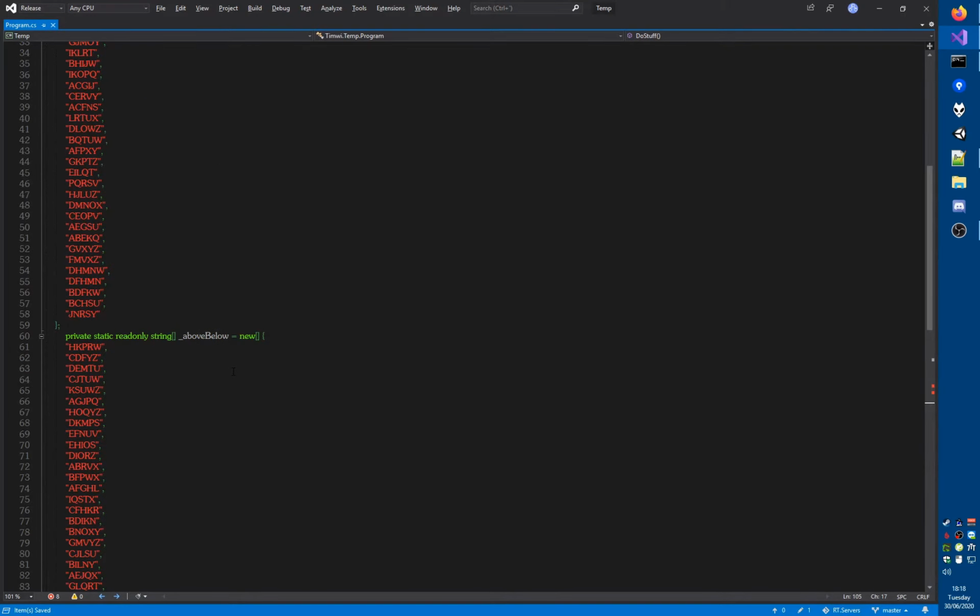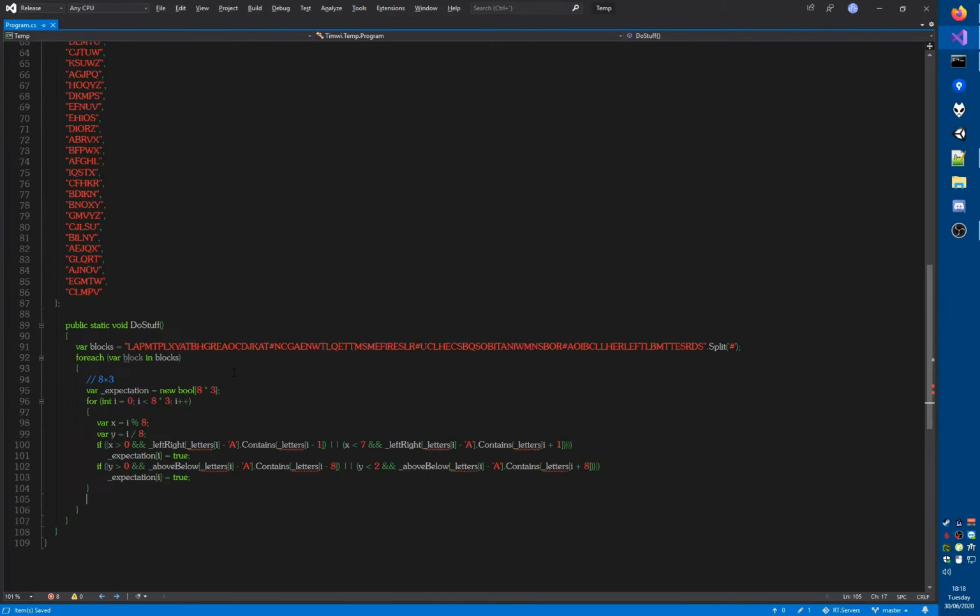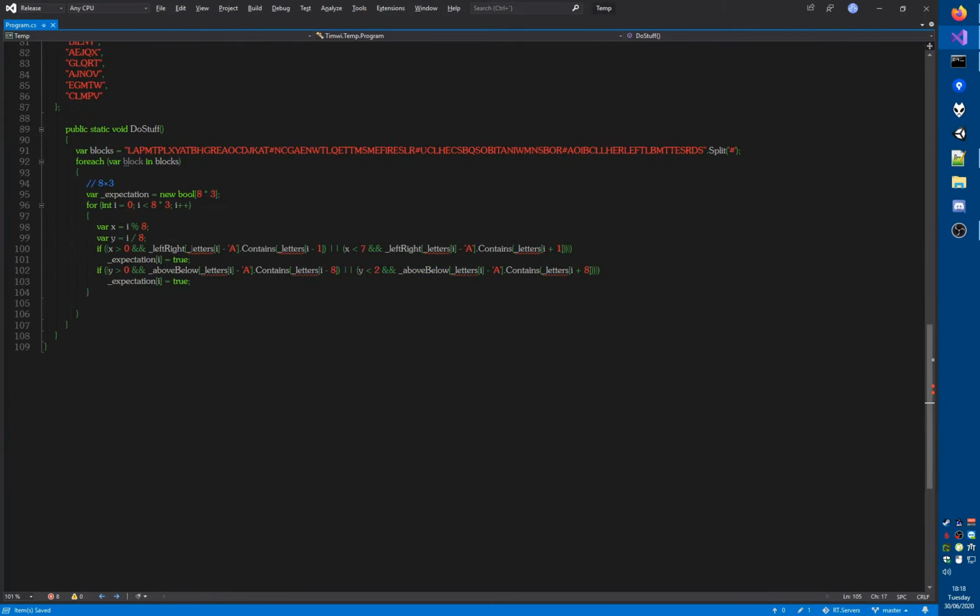Now what about this letters thing? We have the left, right, and oh yeah, of course, letters is going to be, well, it's literally block, isn't it? So I guess I can just change all occurrences of letters to block. There we go, and then this sets the expectations, and now I can, for each row